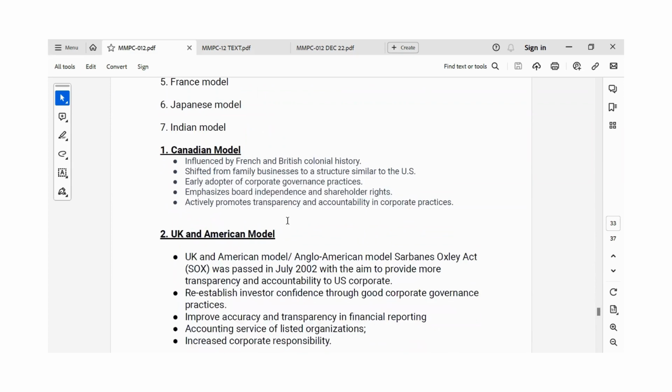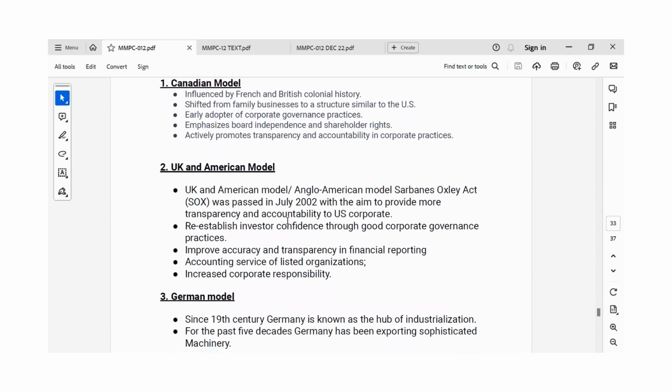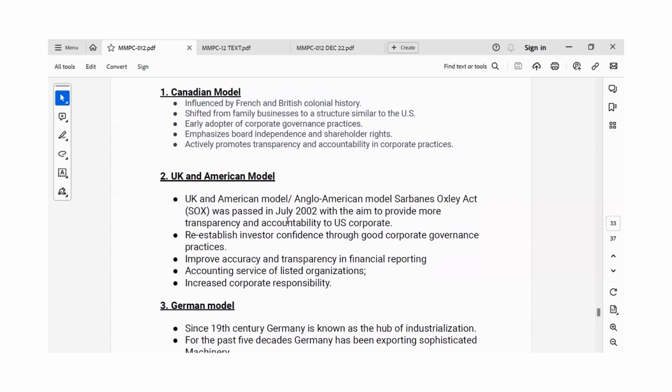Then comes the UK and American model. This model was passed in July 2002. Its main aim is to provide more transparency and accountability to US corporates, and re-establish investor confidence through good corporate governance practice. It also helped to improve the accuracy and transparency in financial reporting, and the accounting services of listed organizations.